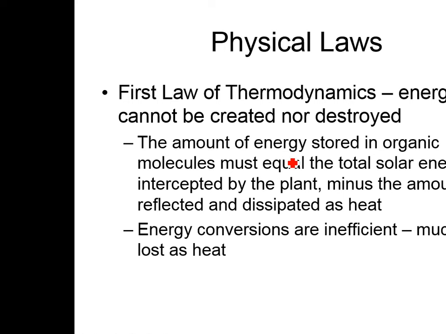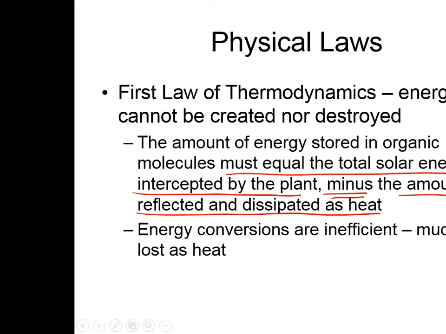So the amount of energy stored in organisms must equal the total solar energy intercepted by the plant minus the amounts reflected and dissipated as heat. We're going to have to do some math with that in a little bit. Energy conversions are inefficient. Much of it is actually lost as heat. We're going to get into something called the 90-10 rule in a little bit that talks about that.